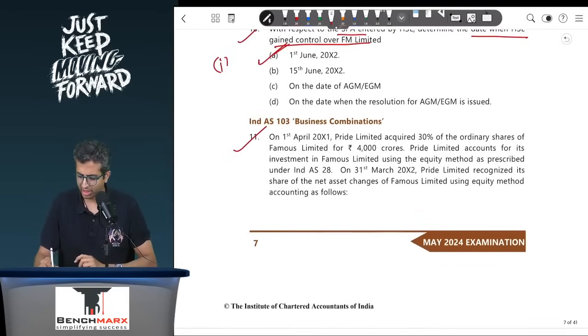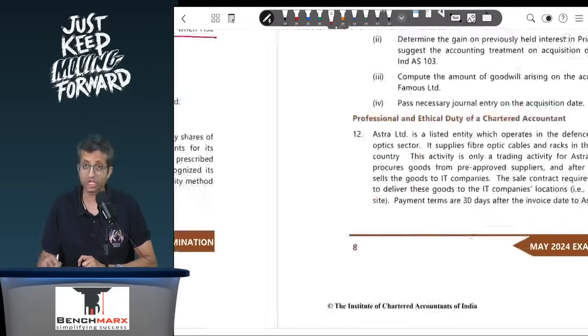So Pride acquired on 1st April 21 30% of the shares of Famous for 4,000 crores. Pride accounts for this investment using the equity method. That's absolutely right. On 31st March, Pride recognizes the net assets of Famous using the equity method as follows.